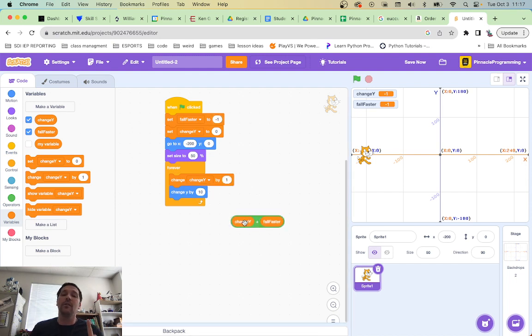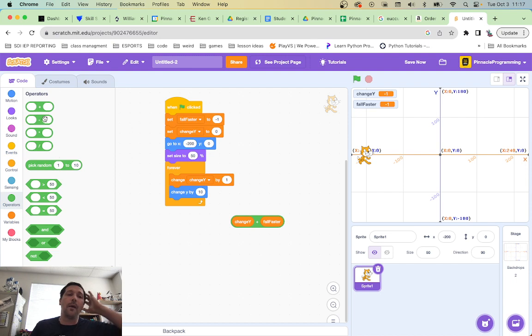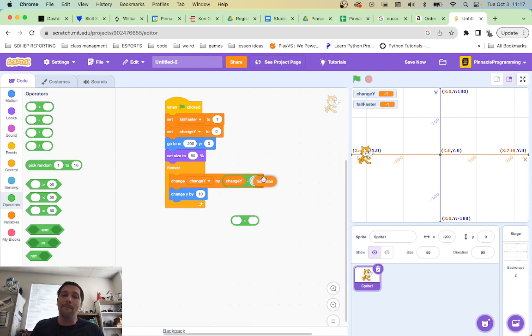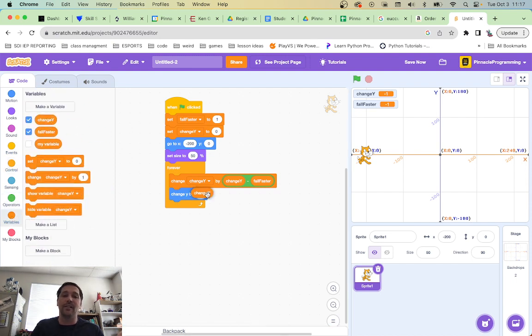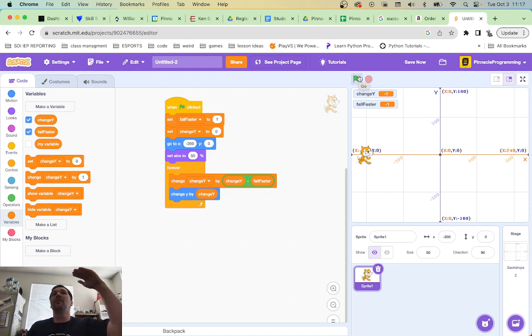You know what, though? That gets confusing really quick. Let's go with the operators again and do the minusing thing. We'll just make fall faster 1. This is great. Change Y minus fall faster. And then we're going to do the change Y by 10. We're going to make that, again, obviously, in variables here. We're going to change that by the change Y. So now when we run it, I'm expecting it to sort of speed up as it goes down. Woohoo! Oh, that was quick.